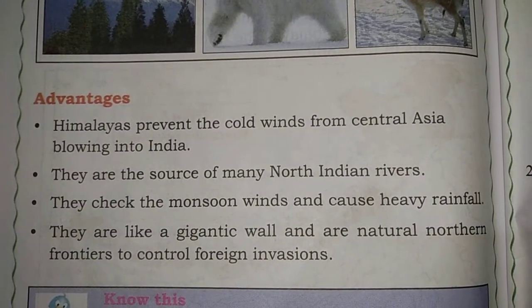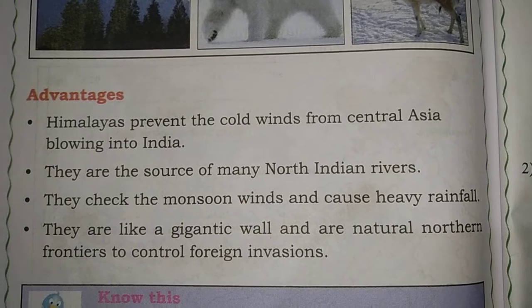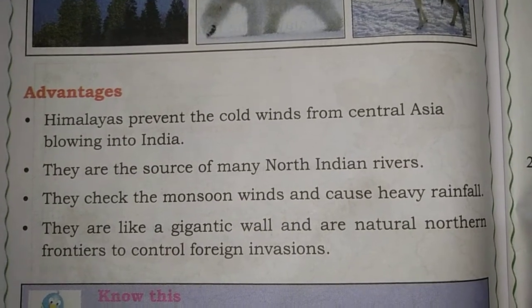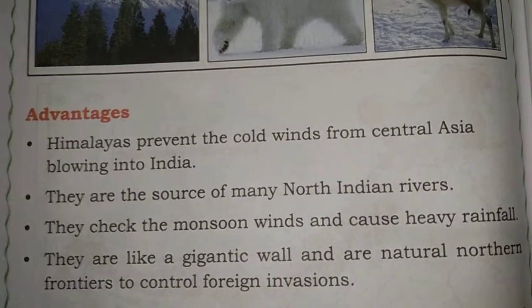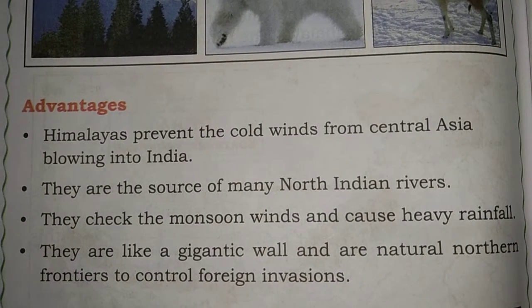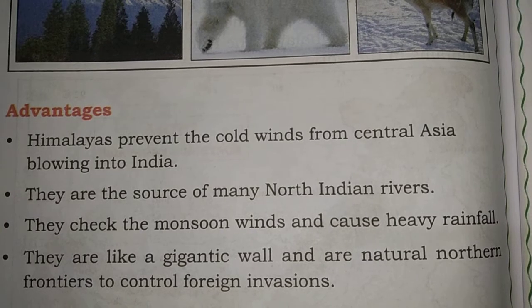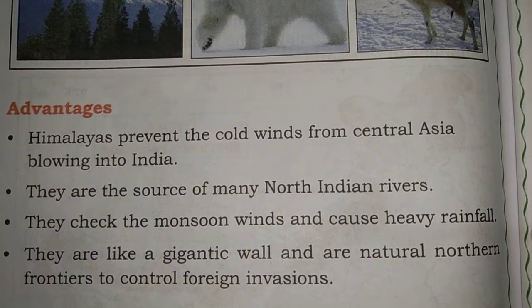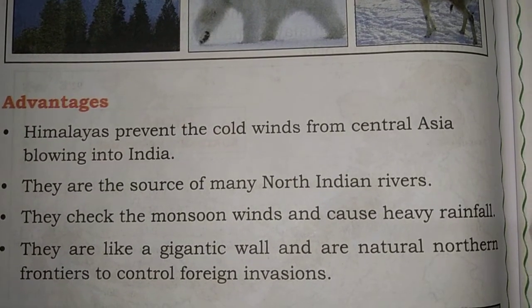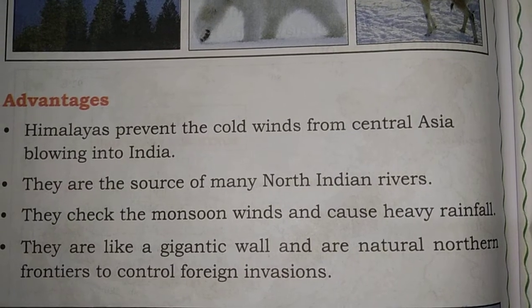The Himalayas prevent the cold winds from Central Asia from blowing into India. The Himalayan ranges are the source of many North Indian rivers.